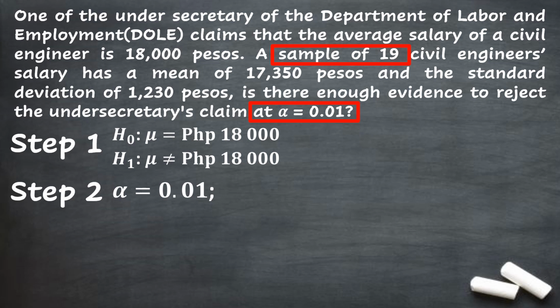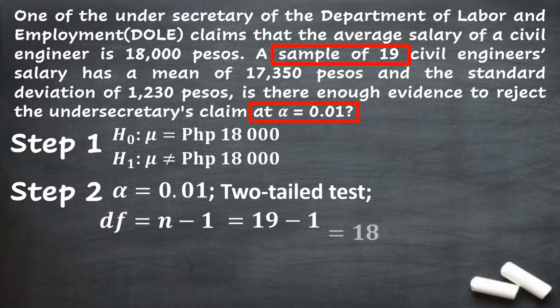So in this problem, since the alternative hypothesis uses the symbol not equal, meaning to say this problem is under two-tailed test. Still on step 2, we have to look for the degrees of freedom with the formula of n minus 1, where n is the number of samples. In this problem, the number of samples is 19. Substituting the value for n, we'll have 19 minus 1. And simplifying, we will have 18. So the degrees of freedom is equivalent to 18.